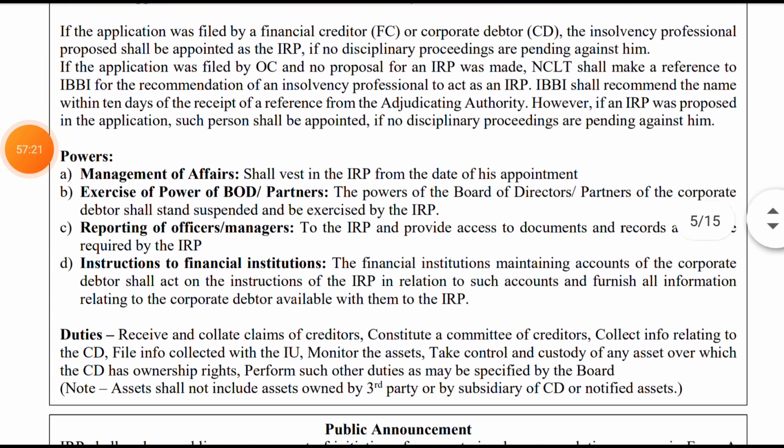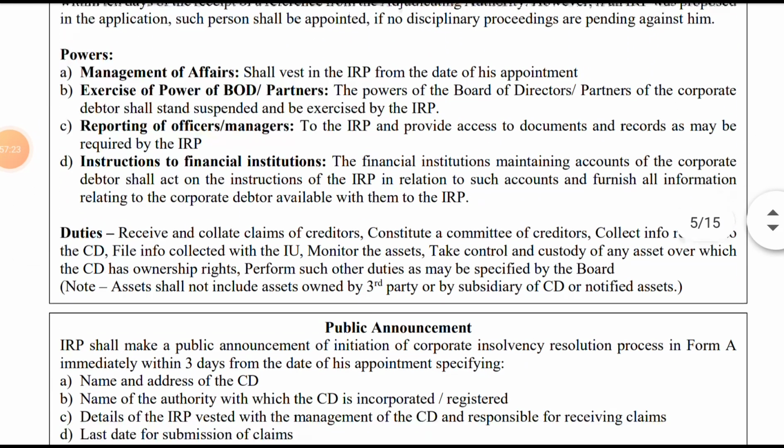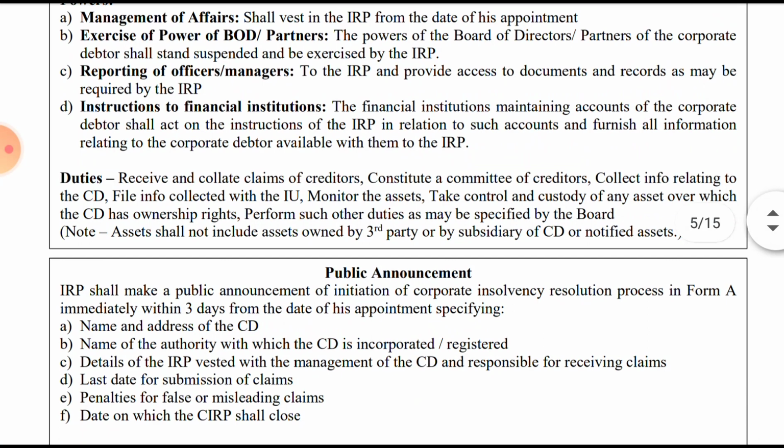Then their powers: management of the affairs of the corporate debtor, exercise of the powers of the board, and reporting of any officer and manager to them. Then instruction to the financial institutions: they will instruct basically. The financial institution shall act on the instruction of the IRP, and shall furnish all the information related to the corporate debtor available to them to the IRP.